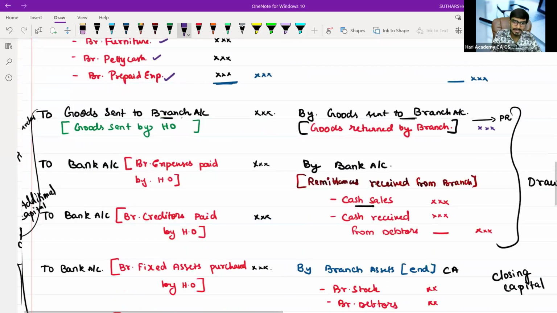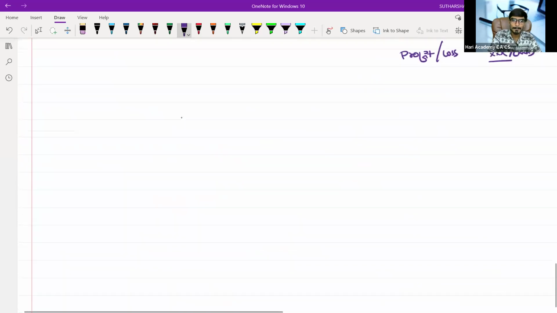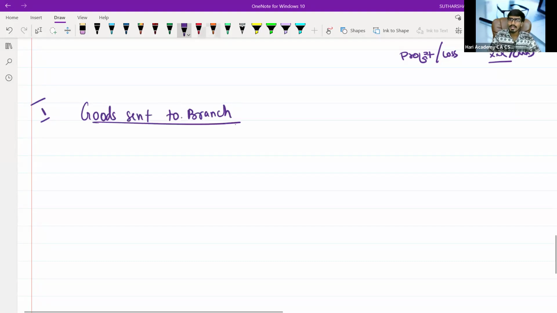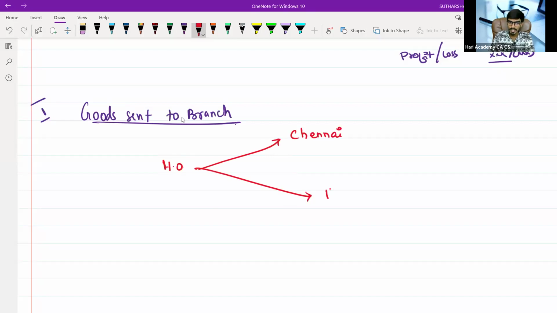First, let us deeply dive into the topic of goods sent to branch. That's our case number 1. Let us understand this first. There is a HO. There is a branch in Chennai and another branch in Hyderabad. Okay, assume there may